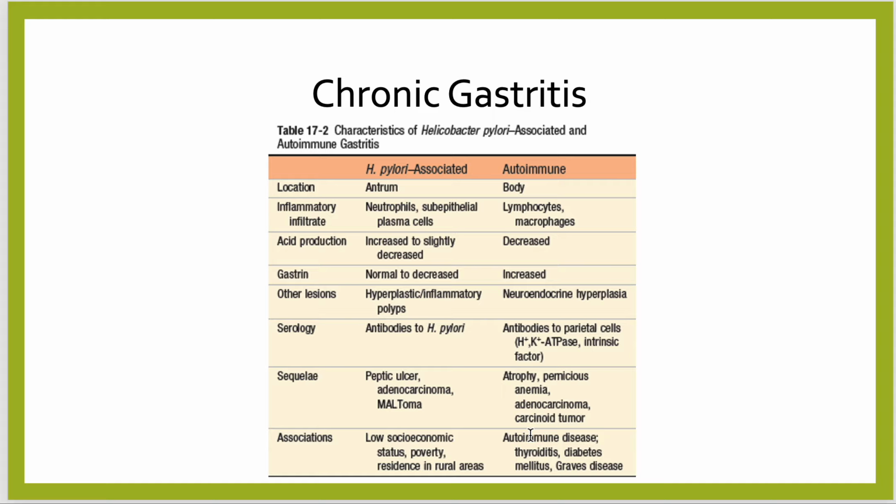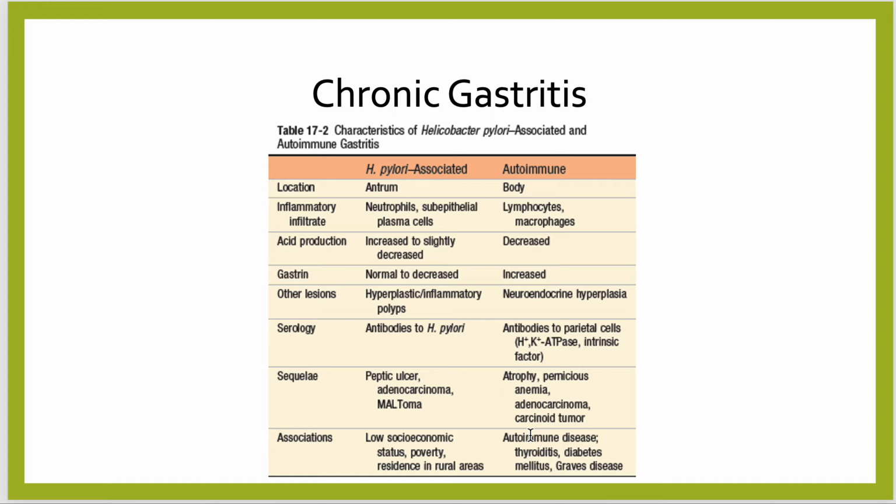Serologically, antibodies to H. pylori are found in H. pylori associated gastritis. In autoimmune gastritis, there are antibodies to parietal cell hydrogen potassium ATPase, and intrinsic factors are also diminished or decreased. Sequelae such as peptic ulcer, adenocarcinoma or MALToma may occur in H. pylori associated gastritis.